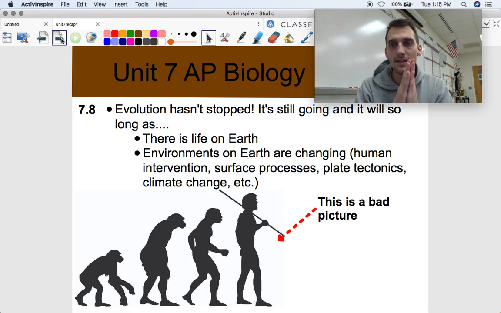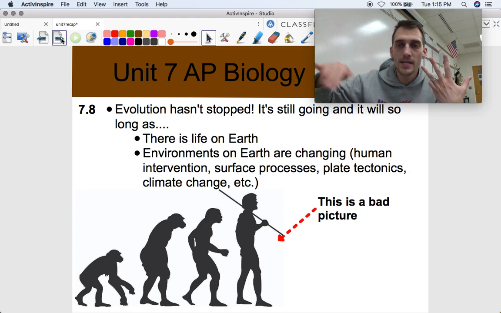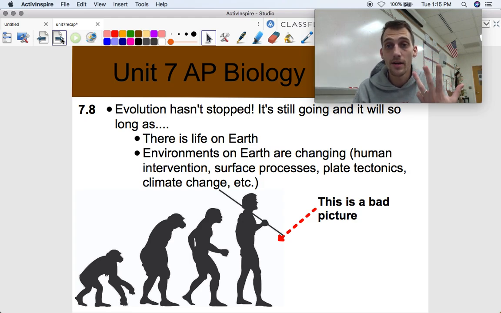All right, last topic. It's just this one slide. The main idea of 7.8 is that evolution is still happening. It's still going. It hasn't stopped, and it will continue so long as there's life on Earth, and so long as the environments on Earth are changing. Why would environments on Earth change? Well, us, for one. Surface processes, weathering, erosion. Plate tectonics, the movement of continents, geological activity, all sorts of stuff that changes environments. And then, of course, climate change. Climate has changed all the time throughout the history of life on Earth. Because those are changing, life will change, and therefore evolution will continue.